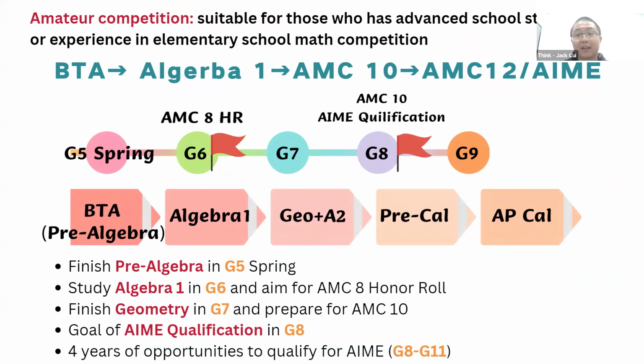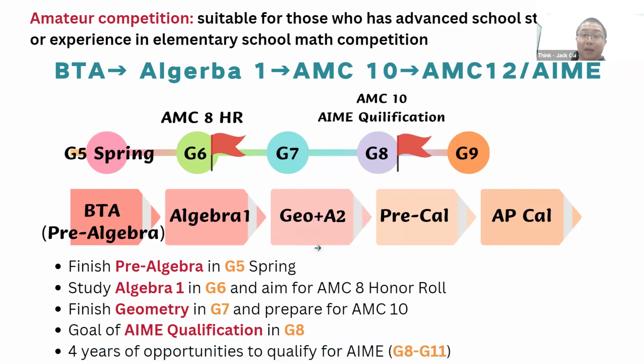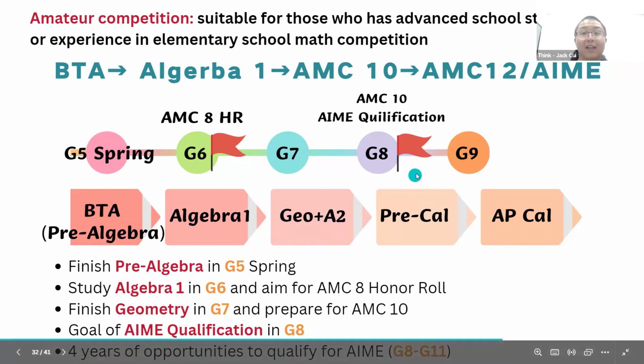The purpose is that you can get honor roll during algebra 1. And meanwhile, you prepare for the AMC 10 by studying algebra 1 and geometry. This means in grade 7, you can take the AMC 10. Maybe you're not prepared, but you are already making good progress. And then in grade 8, you do algebra 2 and the AMC 10 camp. So you can comprehensively review for the AMC 10 and eventually become an AIME qualifier as early as grade 8.